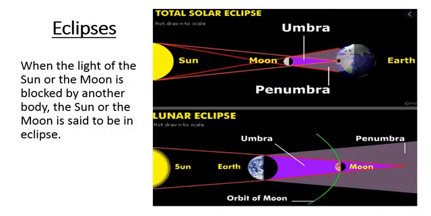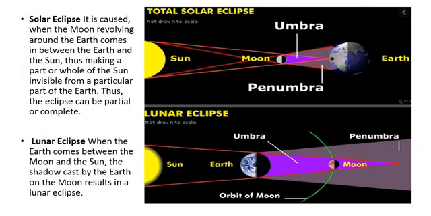Now, eclipse. What is an eclipse? When the light of the sun or the moon is blocked by another body, the sun or the moon is said to be in eclipse. From here, this is the sun, this is the earth, and in between is the moon. In this figure, this is the sun, this is the moon and in between is the earth. So light is blocked and this condition is called an eclipse.